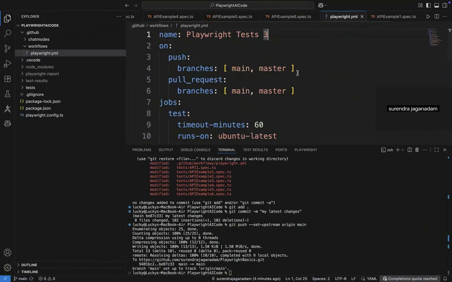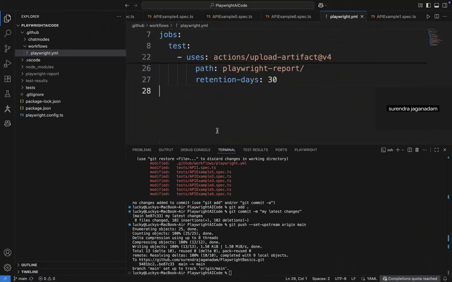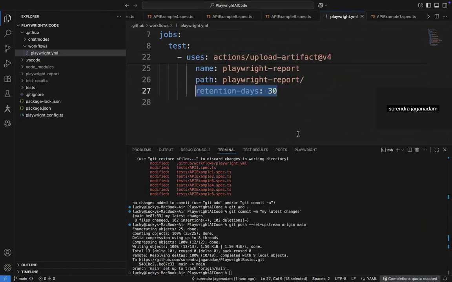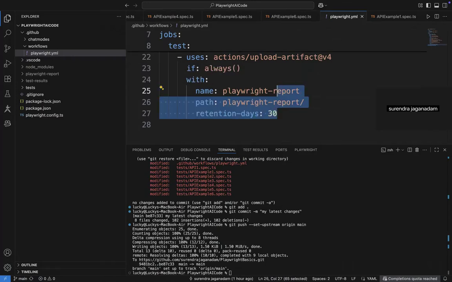The reason is, within your YAML file at the end, we have specified that irrespective of my execution status, which is always, I want you to generate a report. That particular report name is going to be playwright-report, and this is going to be the path of it, and the report should be retained for 30 days. That's the configuration we have made.